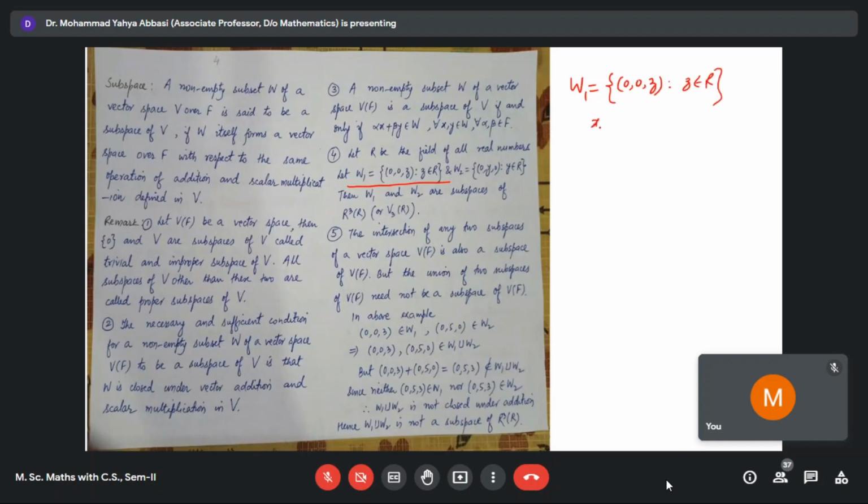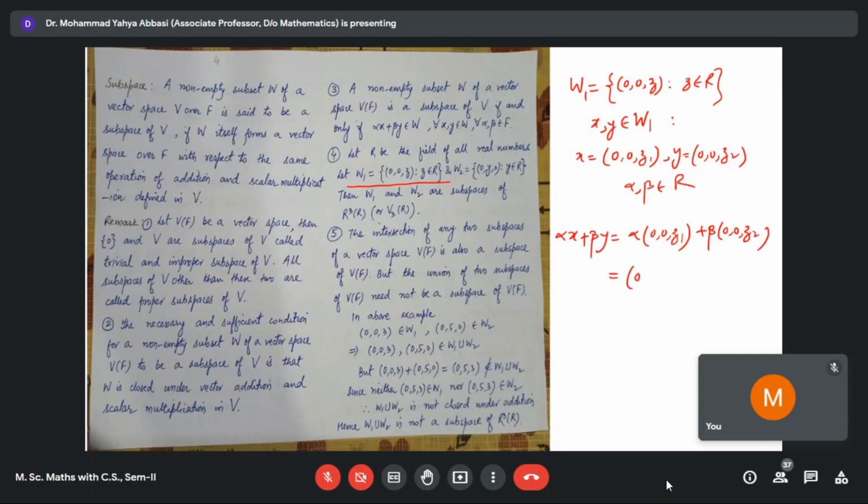Consider two elements x, y belonging to W1 such that x equals (0, 0, z1) and y equals (0, 0, z2), and alpha, beta belonging to R. Then alpha x plus beta y equals alpha (0, 0, z1) plus beta (0, 0, z2), which equals (0, 0, alpha z1) plus (0, 0, beta z2), that is equal to (0, 0, alpha z1 plus beta z2).